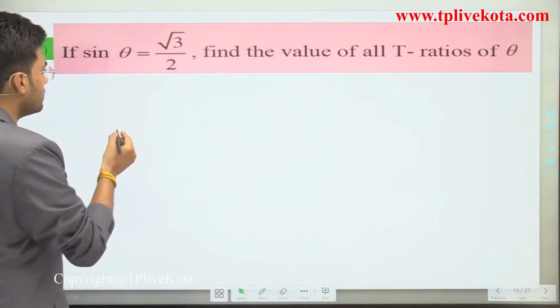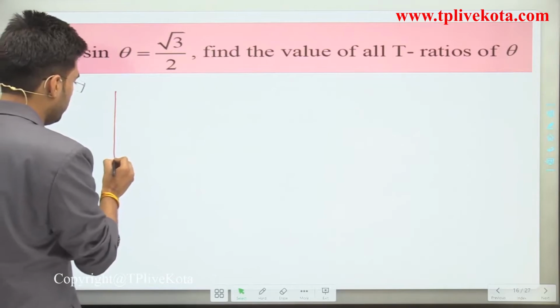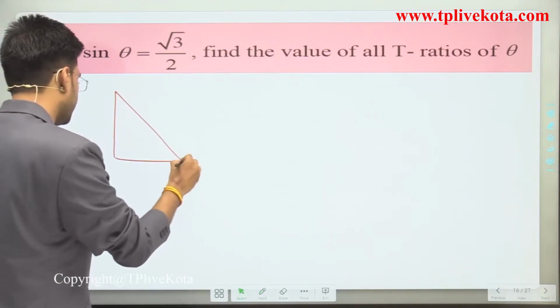So students, first of all, let's draw a right angle triangle.